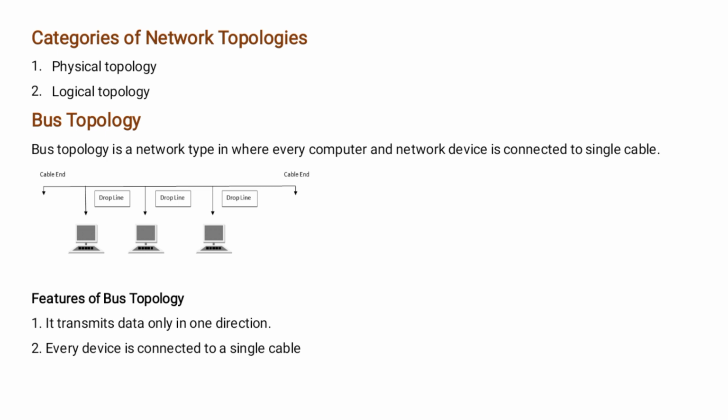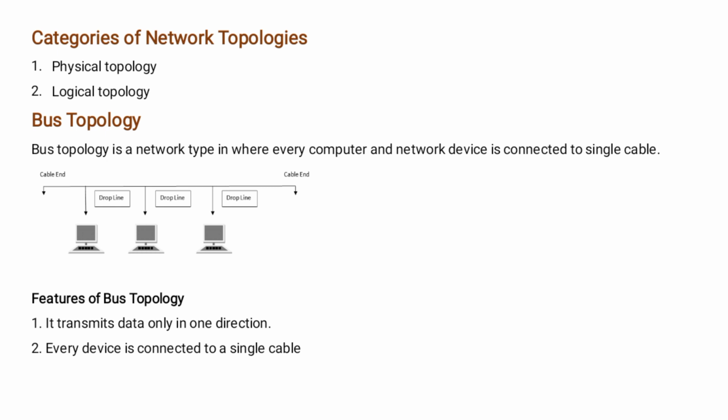In logical topology, it describes the logical pathway a signal follows as it passes among the network nodes. It defines how data passes among the nodes. Physical and logical topologies can take several forms. Now, first we discuss bus topology.